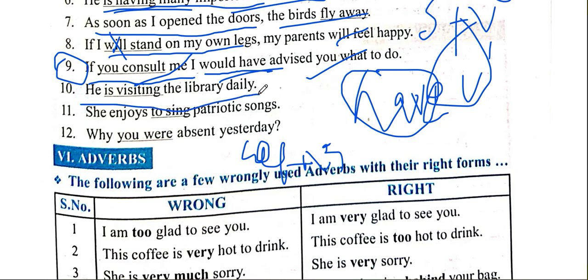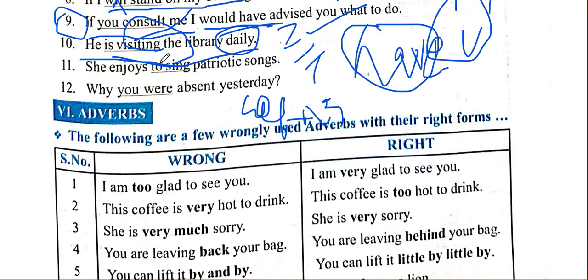He is visiting the library daily. When we have matter of daily, occasionally, always, so we use simple present tense. I repeat, daily, occasionally, always, sometimes, regularly, we use simple present tense. He visits the library daily. She enjoys to sing patriotic song. She enjoys singing patriotic songs.